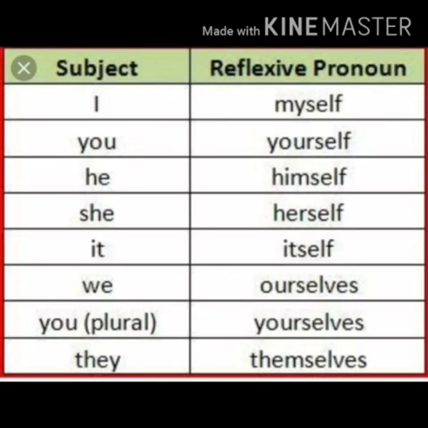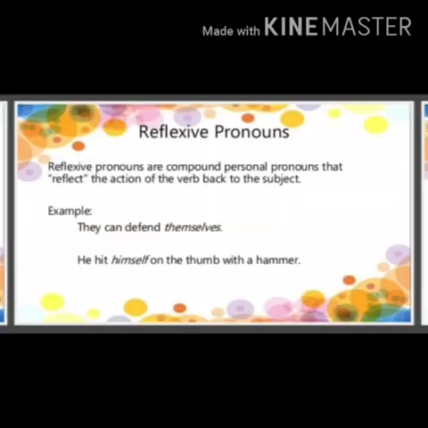For example, I changes into myself, you changes into yourself, he changes into himself, she changes into herself, it changes into itself, and we changes into ourselves in plural, and they changes into themselves. For example, they can defend whom? Themselves. He hit whom? Himself on the thumb with the hammer. That means reflexive pronouns are used as an object in a given sentence.